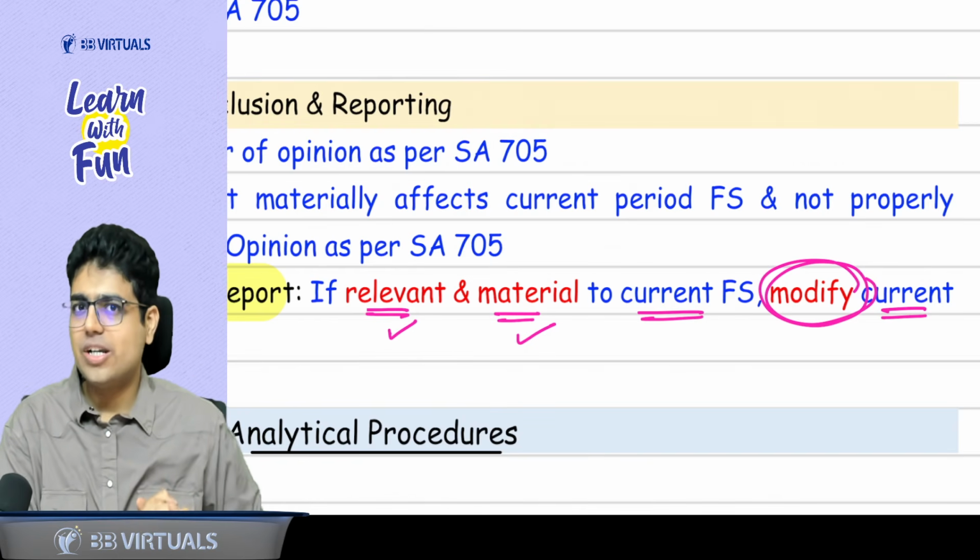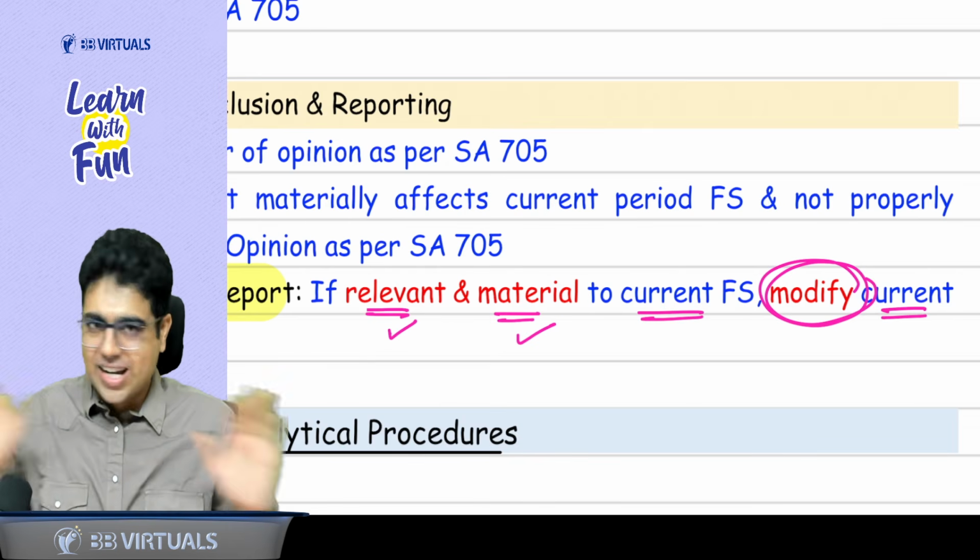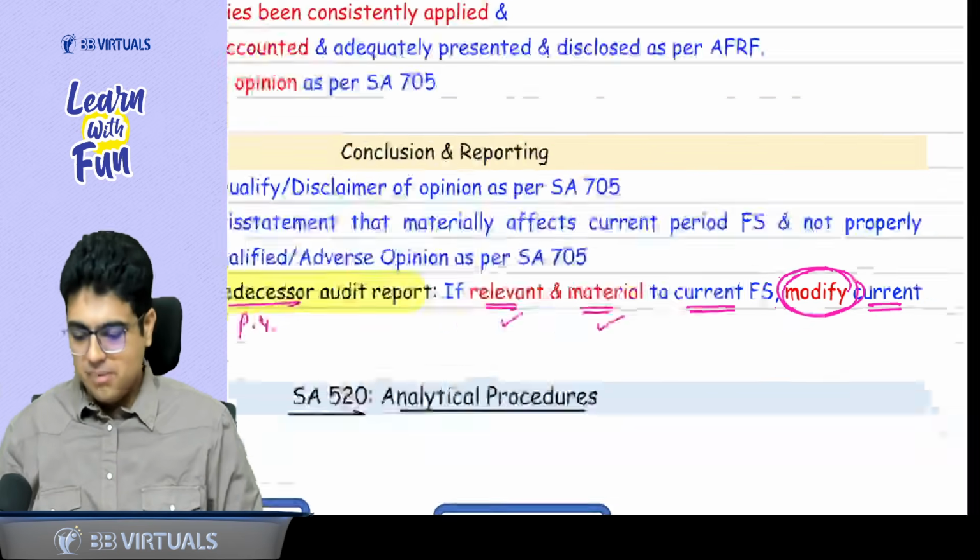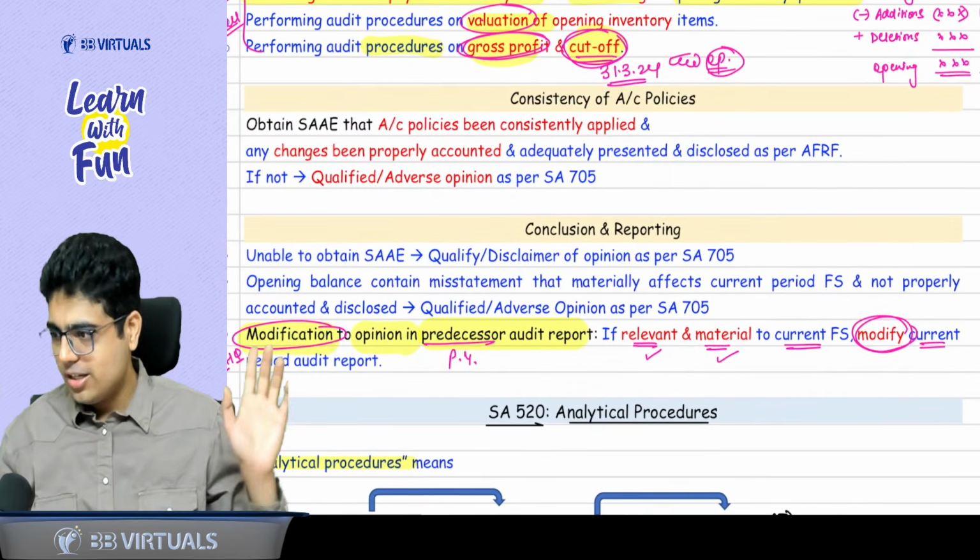So as a current auditor, because that material misstatement is not rectified, you still need to give a modified opinion in the current period audit report.